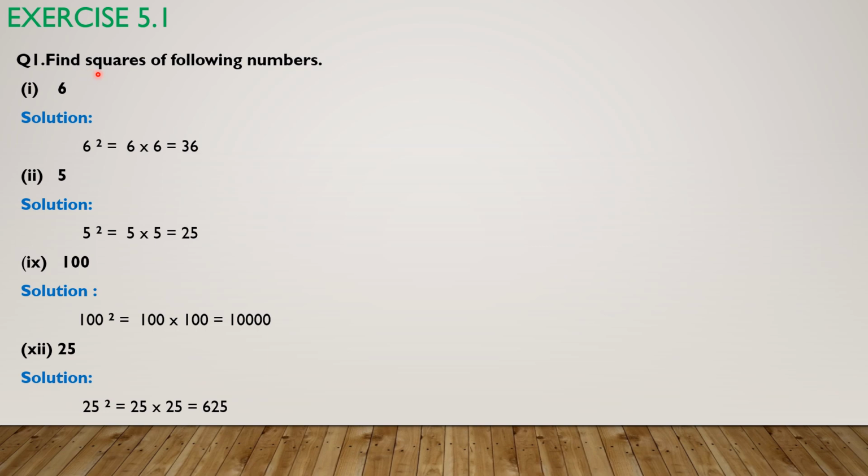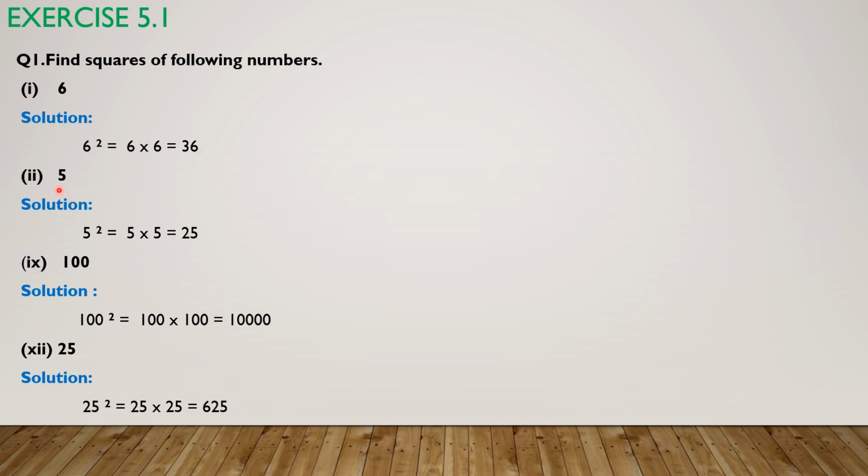See question number 1, find squares of following numbers. Part number 1 is 6. Simply you have to find here square of 6. Square of 6 means 6 power 2. Since power is 2, then 6 will be multiplied twice. 6 sixes are 36 is our answer. 6 square, answer is 36.